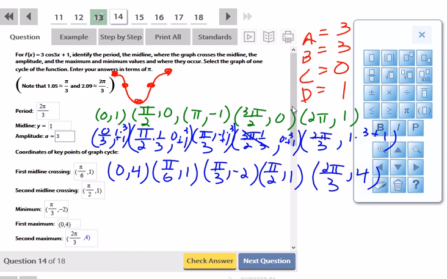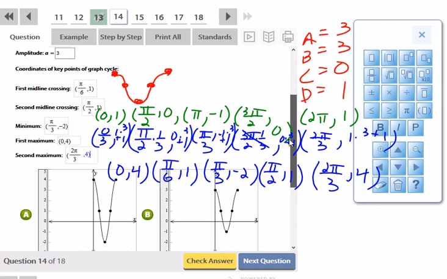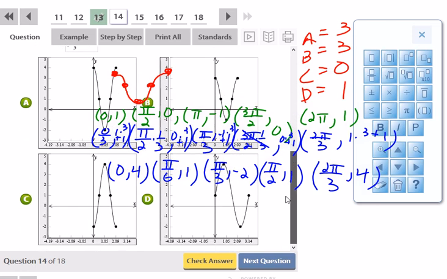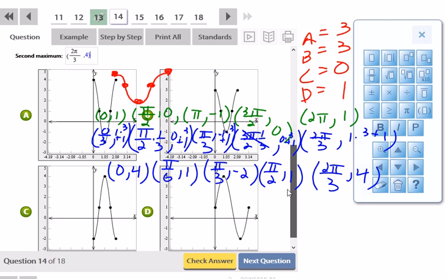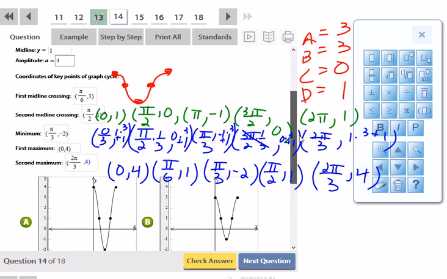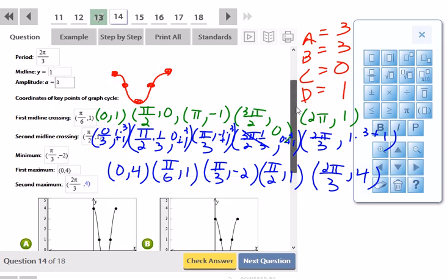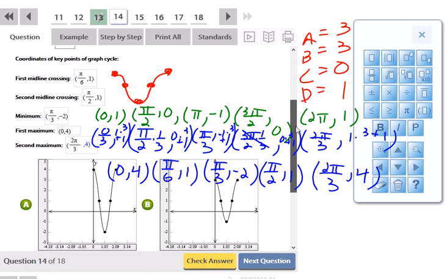When you plot these points and put them on a graph, let's see, C is a flipped cosine, D is a sine function, so it has to be between A and B. The one that has a midline at 1 and goes with an amplitude of 3 up or 3 down is going to be A. See if there's any more questions towards the bottom. That should be it.